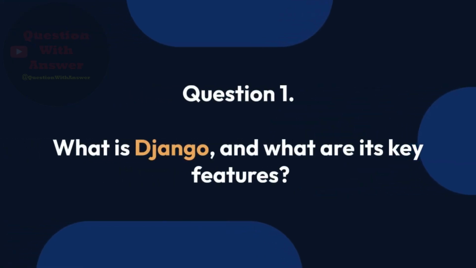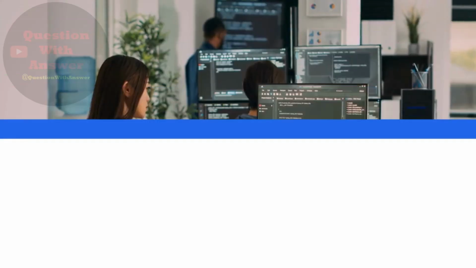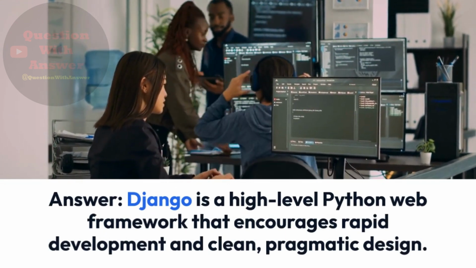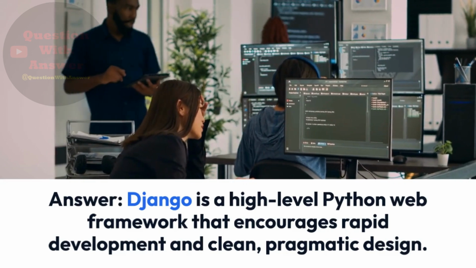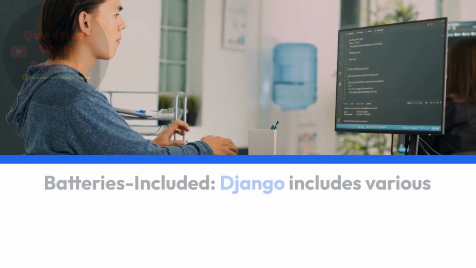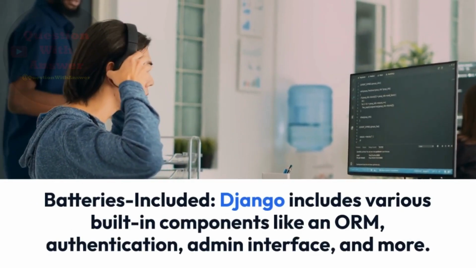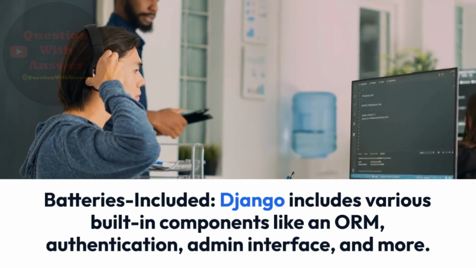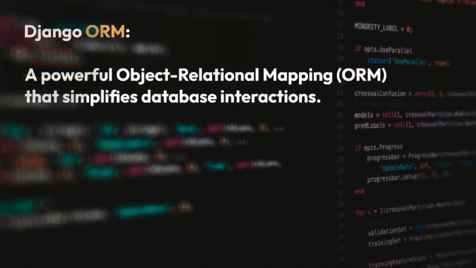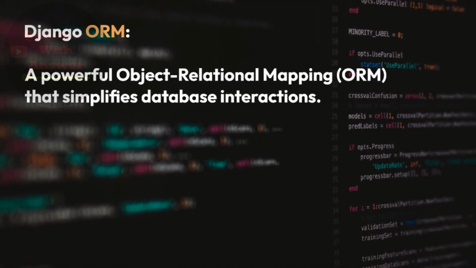Question 1. What is Django, and what are its key features? Answer: Django is a high-level Python web framework that encourages rapid development and clean, pragmatic design. Its key features include: batteries included. Django includes various built-in components like an ORM, authentication, admin interface, and more. Django ORM, a powerful object relational mapping or ORM that simplifies database interactions.